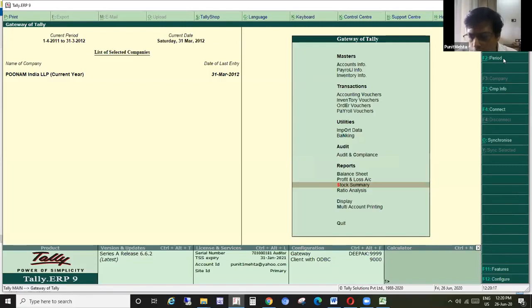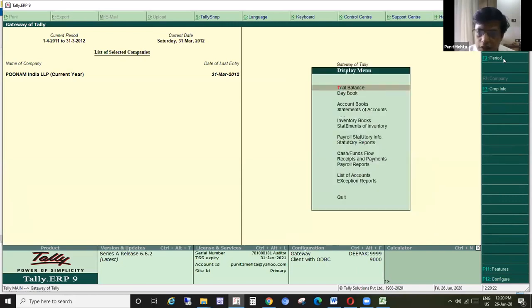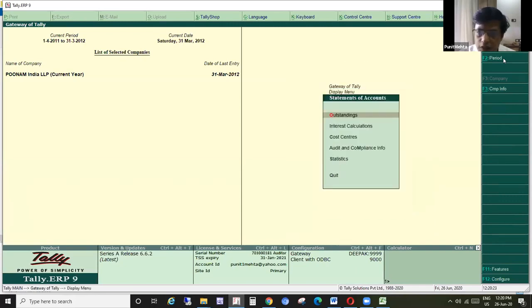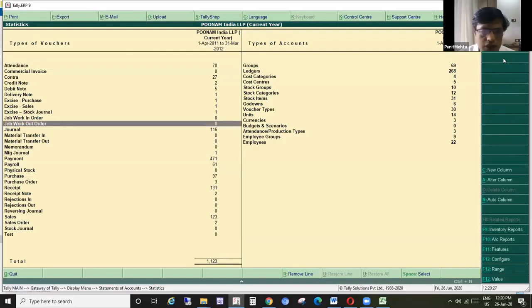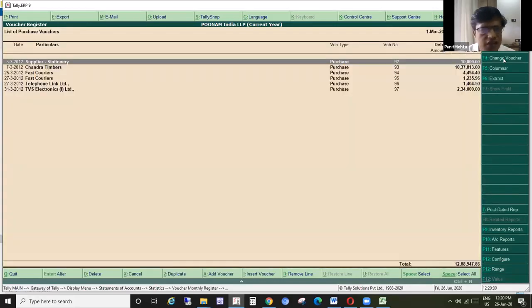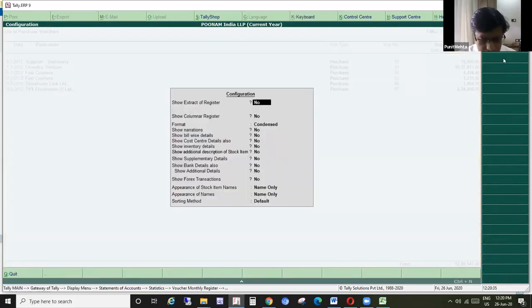One more important thing when we understand the structure of Tally is display statements of account statistics. I told you that it will come here once again. Suppose this is a purchase voucher. Okay, this is a list of purchase transactions in the month of March. In F12, there is a button called extract.